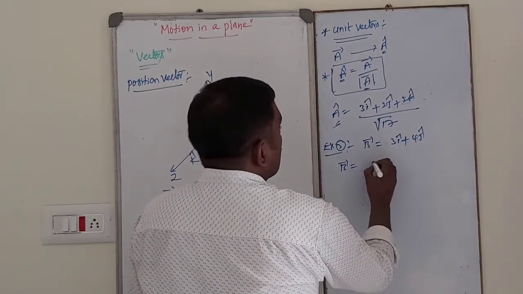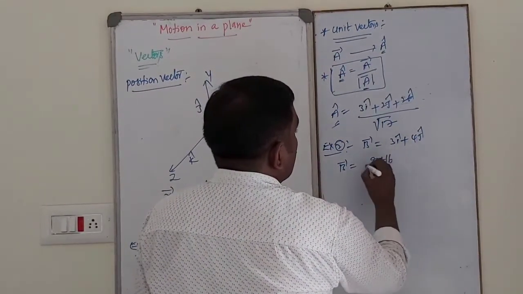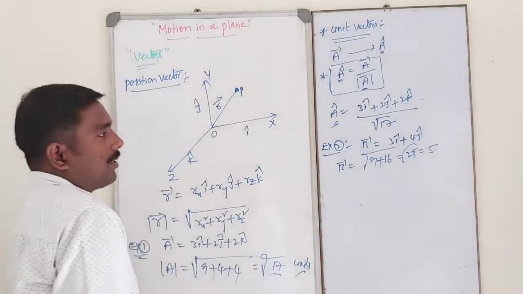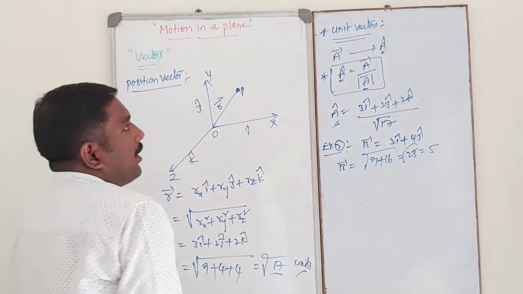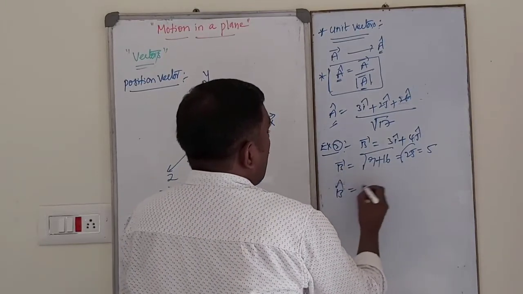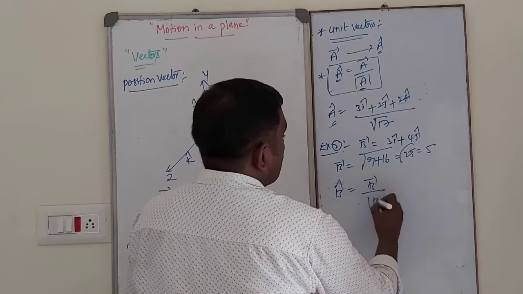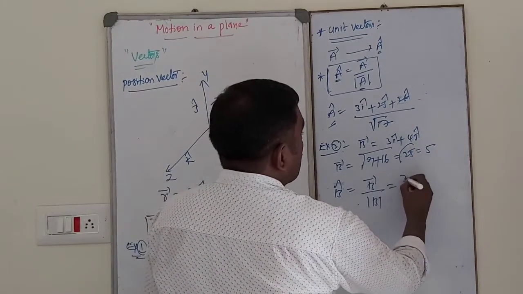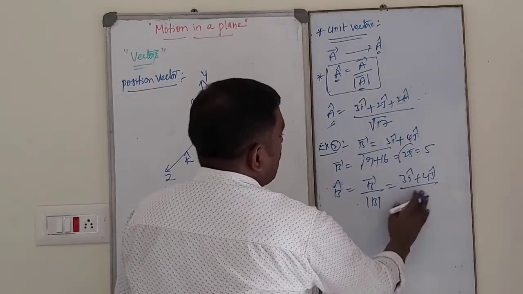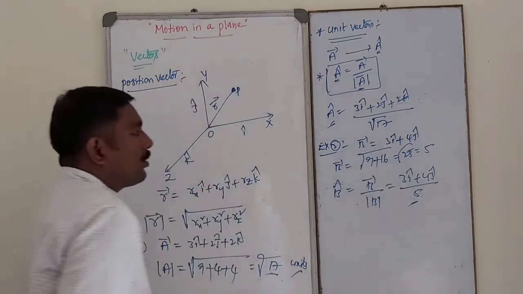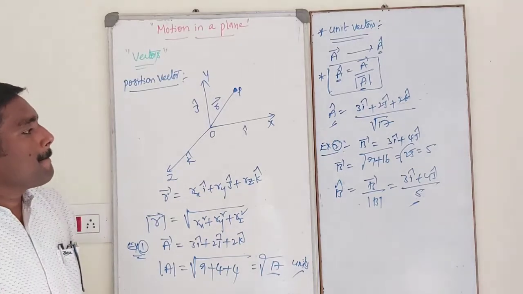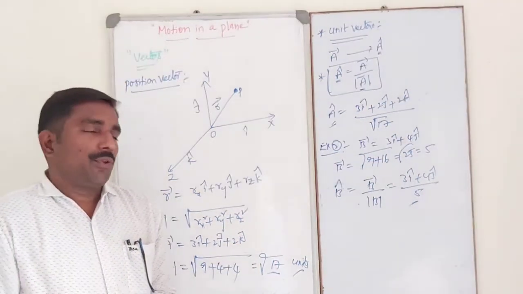The magnitude of b bar: 3 square is 9, 4 square is 16, that is equal to 25, which is 5 units. And hence calculate the unit vector. So the unit vector b cap is equal to b bar by its modulus. What is the value of b bar? 3i cap plus 4j cap divided by the modulus, which is 5. So this is the simplest way to calculate the unit vector and also the magnitude of the position vector.